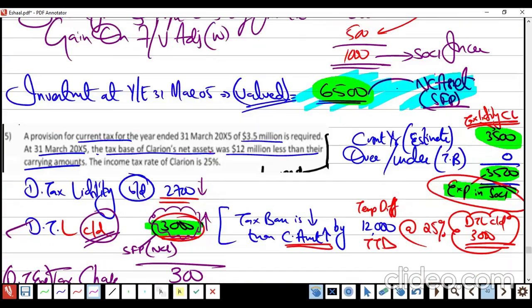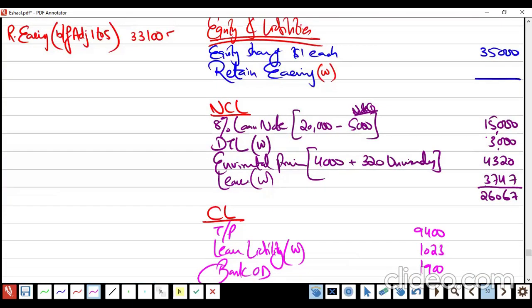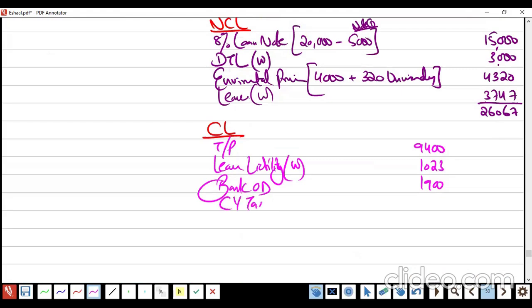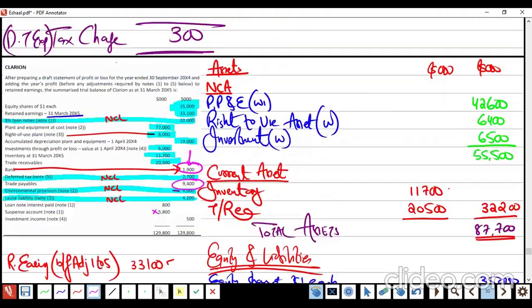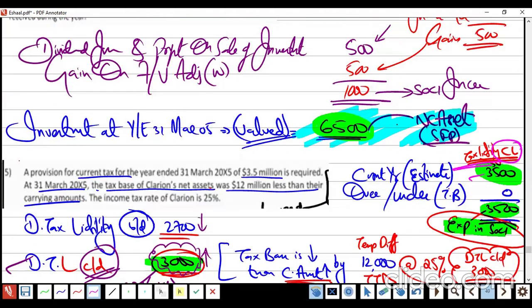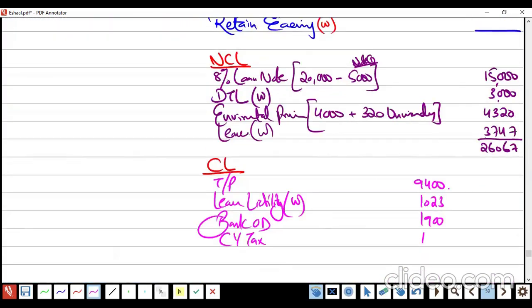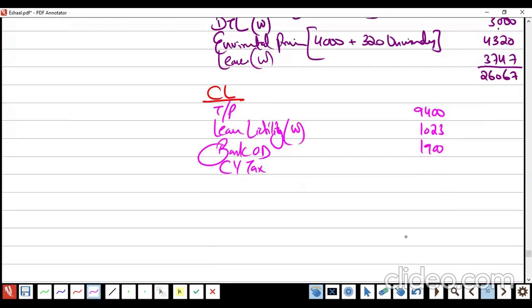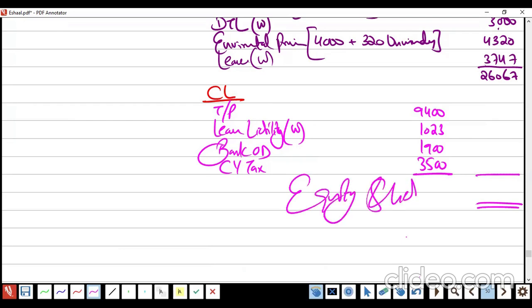And the current year tax estimate is always a current liability. How much? 3,500. Okay. Total 15,823.